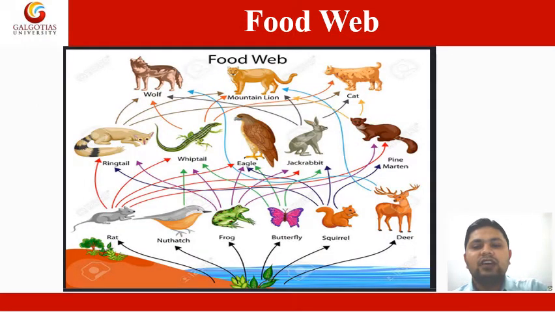Now you can see the image of this food web. Various food chains are being shown in this. Therefore we call it a food web.